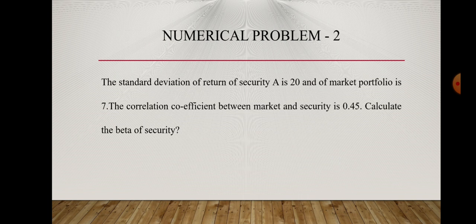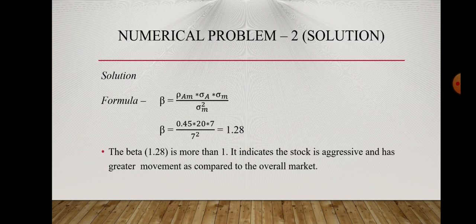The second problem: the standard deviation of return of security A is 20 and of the market portfolio is 7. The correlation coefficient between the market and the security is 0.5. Calculate beta. Here we will apply the second formula that we have discussed and calculate beta. After calculation, beta is 1.28. If the beta is higher than 1, it means the stock is aggressive and it carries higher risk as compared to the market.